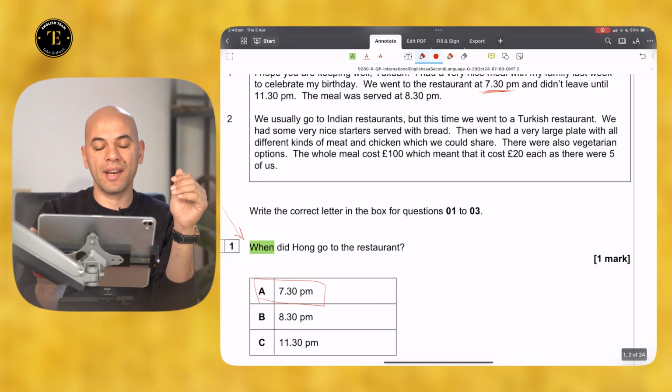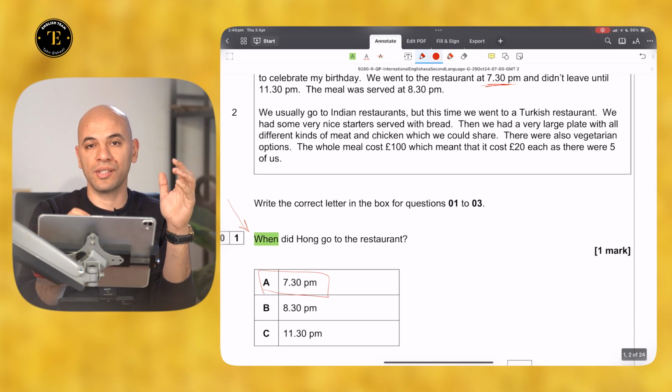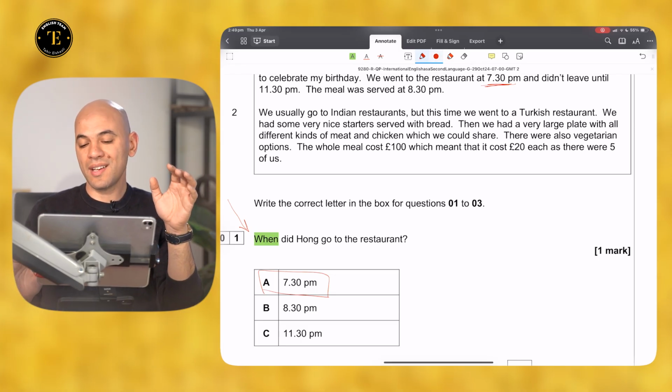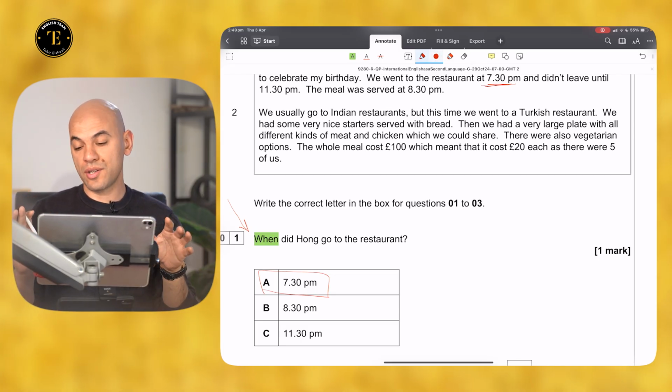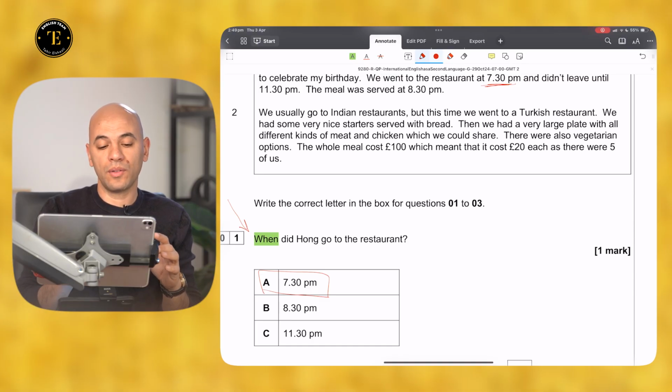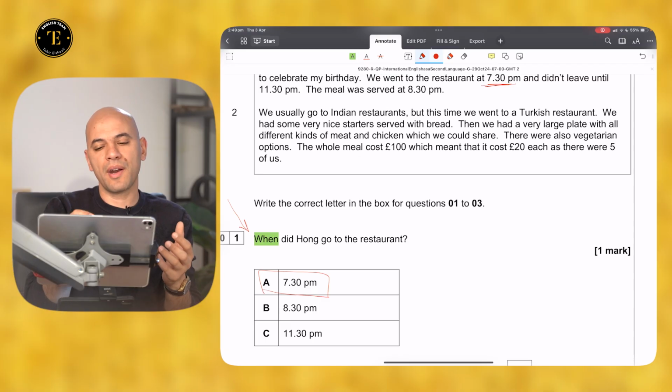Now let's look at paragraph 2 before we even read the questions or the options. "We usually go to Indian restaurants, but this time we went to a Turkish restaurant. We had some very nice starters served with bread. Then we had a very large plate with all different kinds of meat and chicken." As you can see, he is narrating the details of the experience.